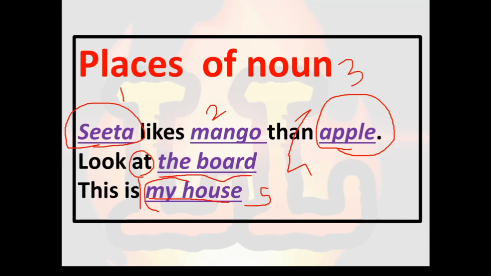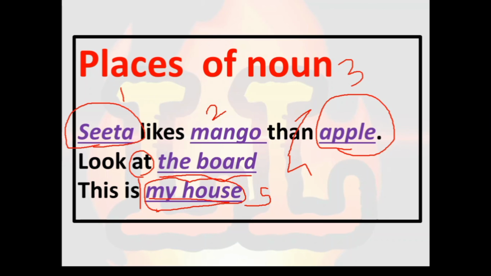Do you understand? Here my house comes to complete the incomplete predication. Sometimes a noun may come to complete the incomplete predication, so we call it the complement of a verb of incomplete predication. That is the full name.